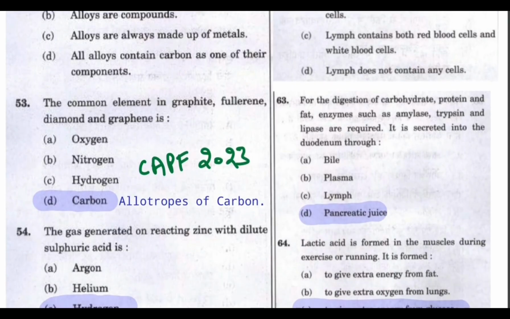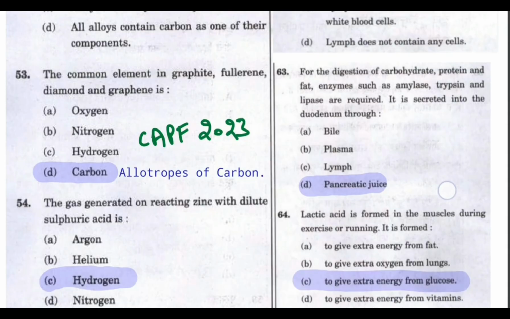For the next question, for the digestion of carbohydrate, protein and fat, enzymes such as amylase, trypsin and lipase are required. They are secreted into the duodenum. Duodenum is part of the small intestine. All these three, amylase, trypsin and lipase, are secreted through pancreatic juice. Just remember this. Pancreatic juice consists of amylase, which helps in digestion of carbohydrate, trypsin, which helps in digestion of protein, and lipase, which helps in digestion of fat.